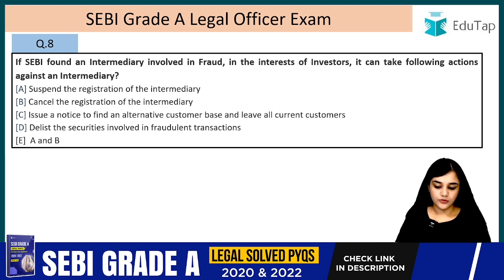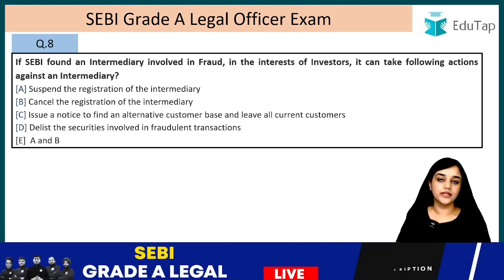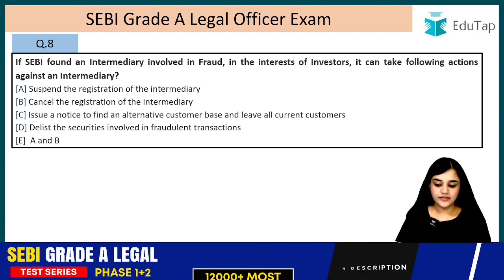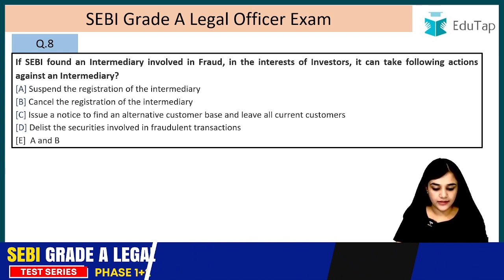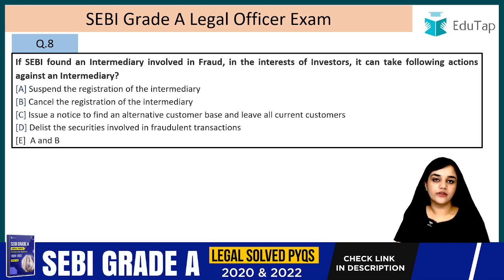If SEBI finds an intermediary involved in fraud, in the interest of investors it can take the following actions against the intermediary. So if SEBI finds that an intermediary is involved in a fraud, what can SEBI do? The options are: suspend the registration of the intermediary, cancel the registration of the intermediary, issue a notice to find an alternative customer base and leave all the current customers, delist the securities involved in a fraudulent transaction, or A or B, or A and B. The answer is A and B.